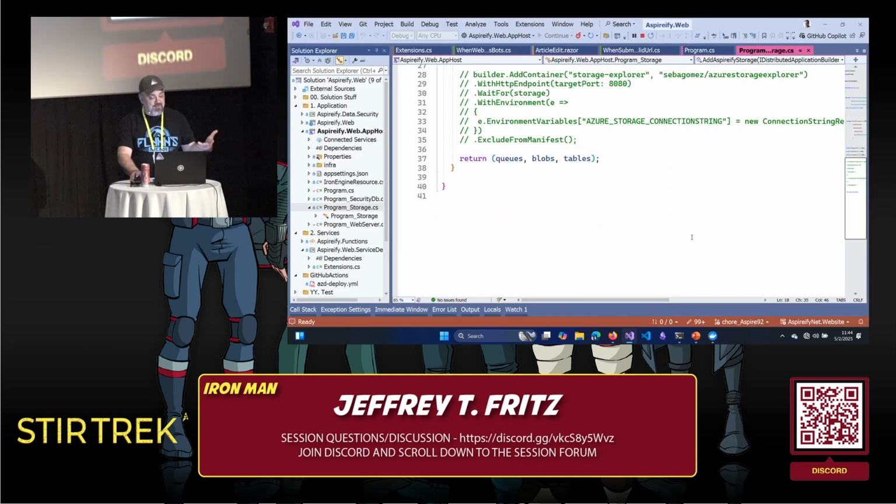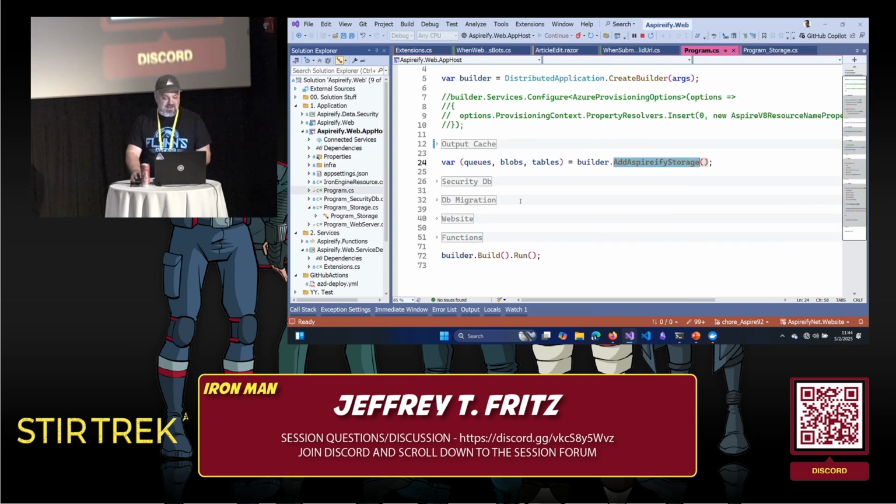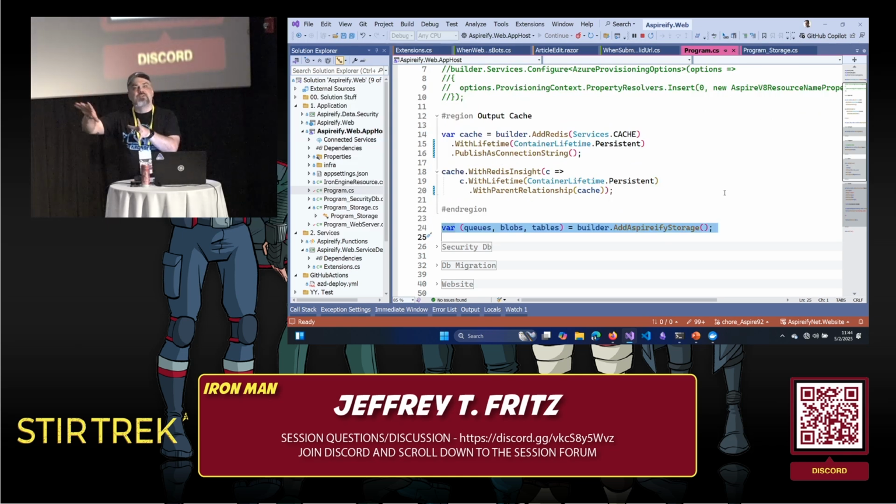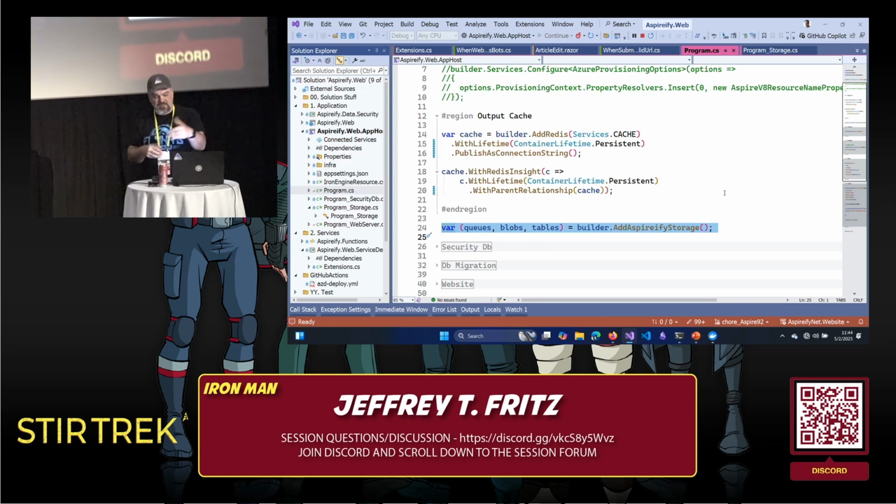So instead of having a region that was 40-some lines of code here, I've now simplified it to one line of code inside this file. And because I've given it a descriptive name there, it makes it easier to see and manage these things. Because before, I had blocks that look like this. Hey, add Redis. So Redis is inside of an integration, we call it. It's a NuGet package that has definitions for the Redis container and features we want to light up inside of the application. So I add Redis.